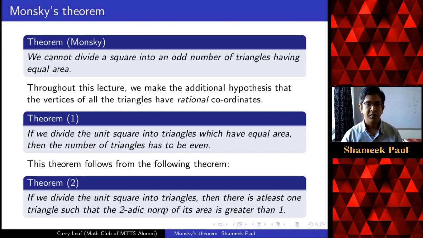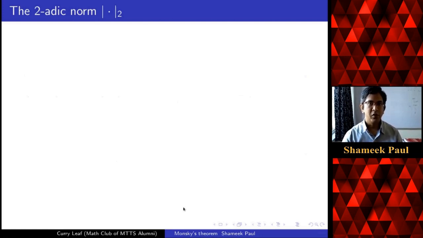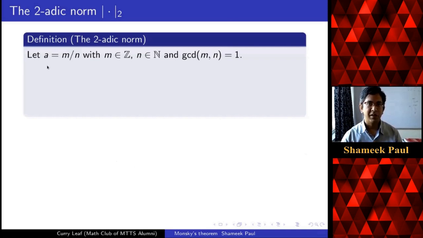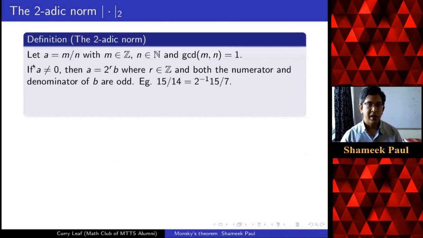So let us see what the two-adic norm is. It is defined for rational numbers. If I have a rational number in the form m by n, where m is in Z, n is a natural number, and the GCD is 1, and the rational number is non-zero, then we can write it uniquely as some power of 2 times another rational number b, where the power of 2 is an integer, and both the numerator and denominator of b are odd.